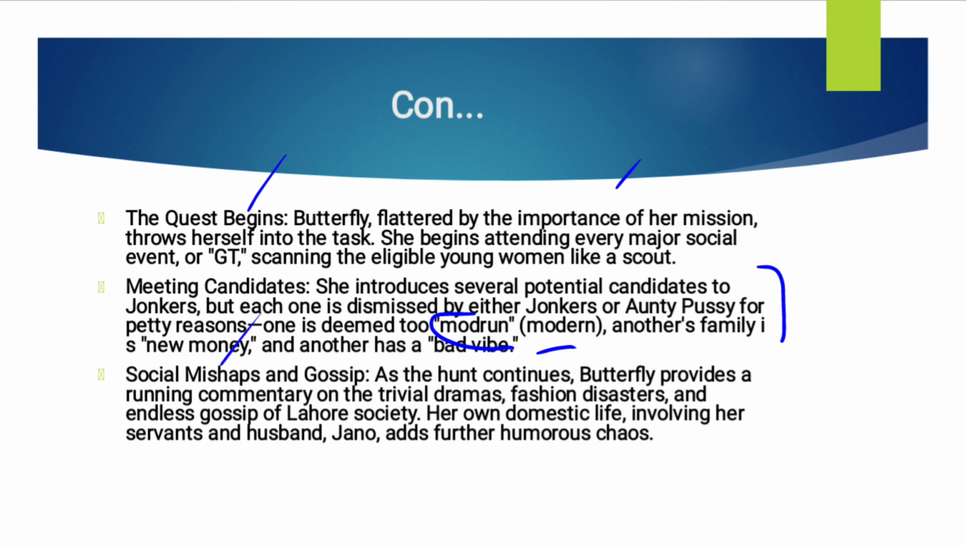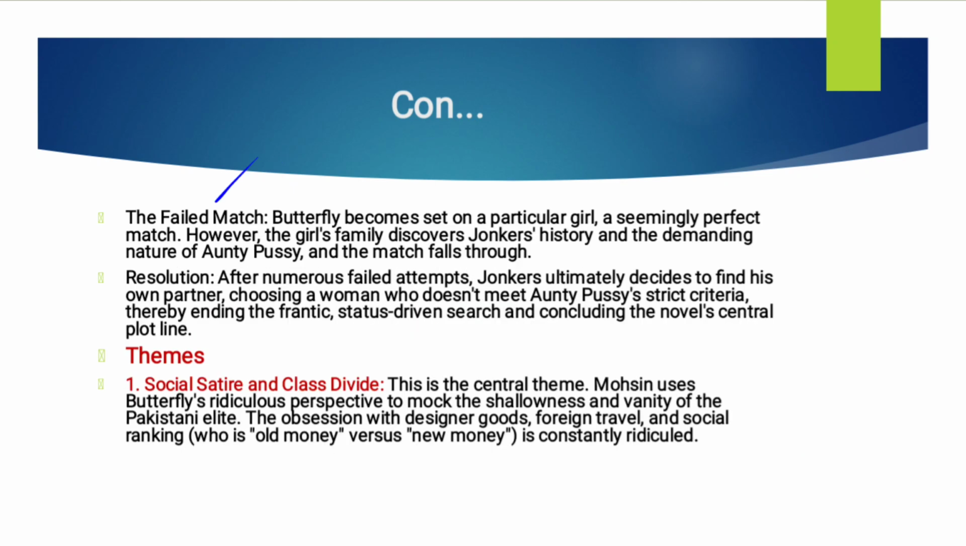Then we have social mishaps and gossip. As the hunt continues, Butterfly provides a running commentary on the trivial dramas, fashion disasters, and endless gossip of Lahore society. Her own domestic life involving her servants and husband, Janu, adds further hilarious chaos. So again, here the characters have been discussed. The hunt continues, and they are searching for the bride, but still they haven't found one. So what happens actually? At the last, the failed match.